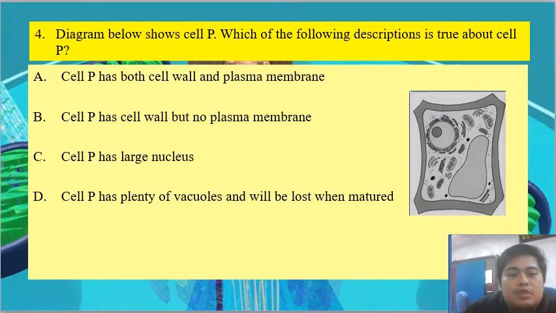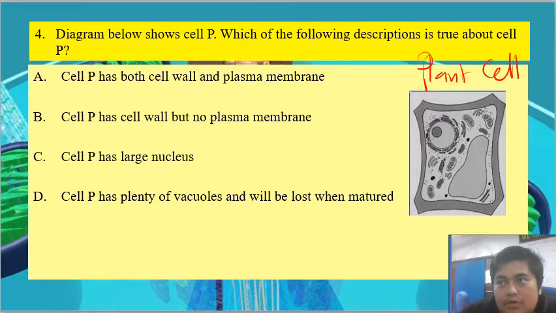Next, number 4. So the diagram below shows cell P. Which of the following descriptions is true about cell P? So what kind of cell is this? This is the plant cell. So what is the characteristic? Which of the descriptions is true? So it's A, which is cell P has both cell wall and plasma membrane.